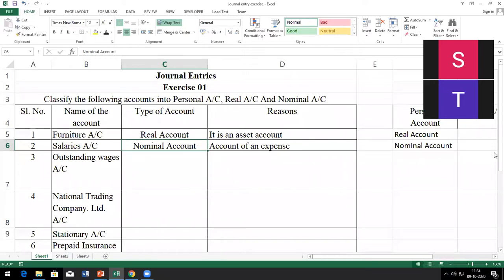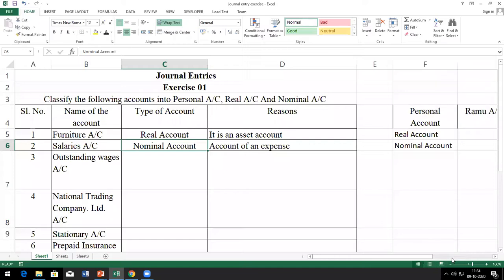I'll choose someone. Jojo, can you unmute? Yes, sir. Can you guess whether the outstanding wages account is a personal, real, or nominal account? It is a nominal account.